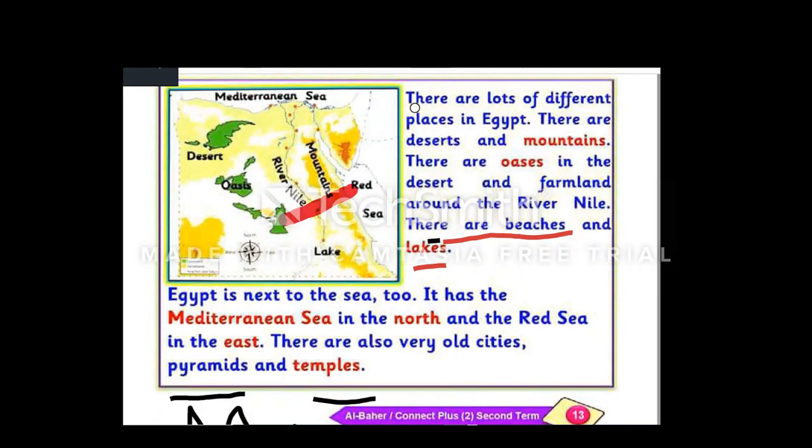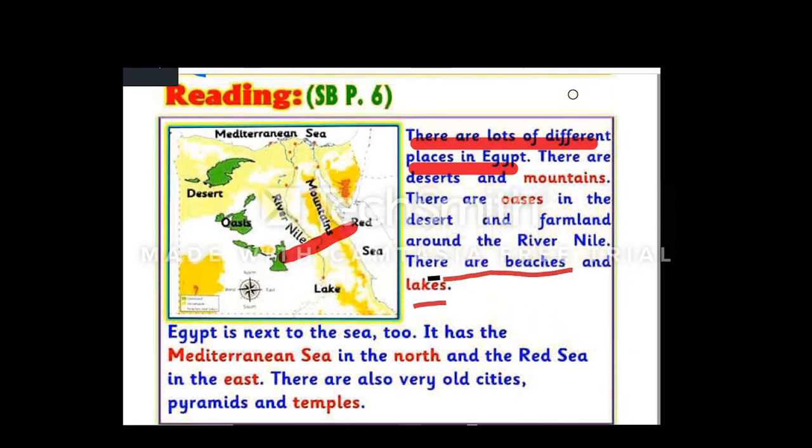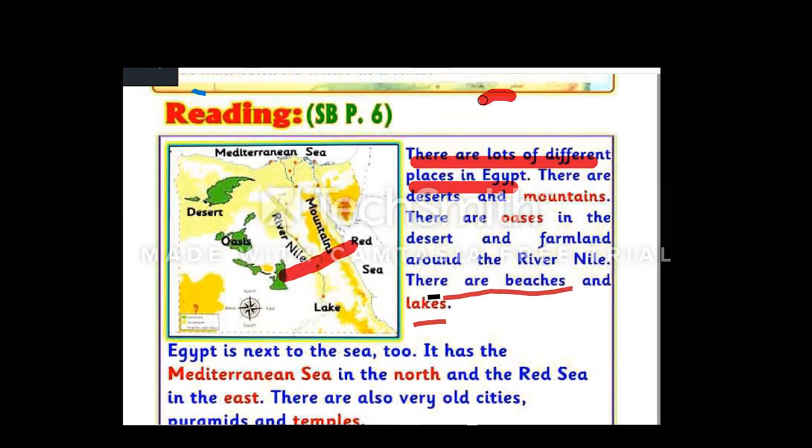And now it's reading time. There are lots of different places in Egypt. For example, is Egypt only a desert? No. Do we find only farmlands in Egypt? No. So there are lots of different places in Egypt. What is the opposite of different? Same.